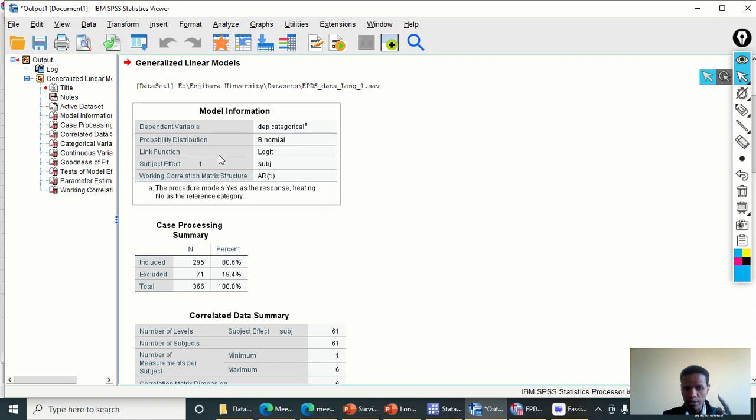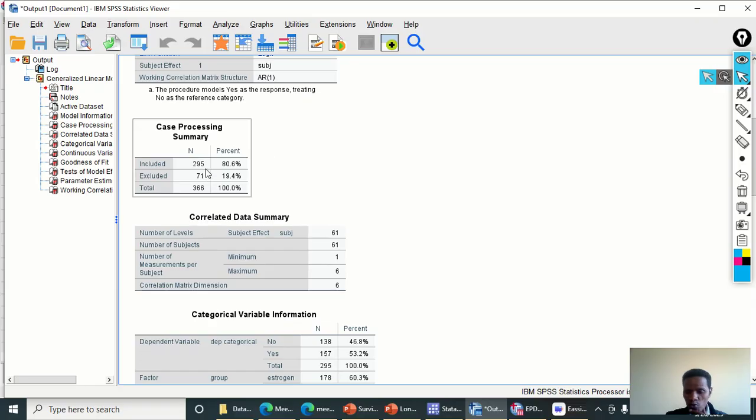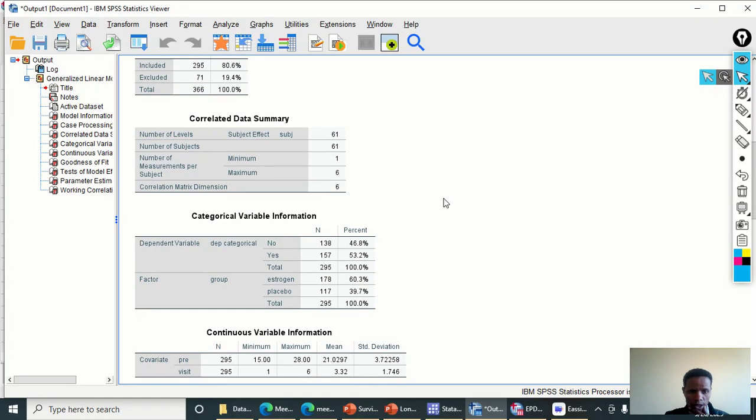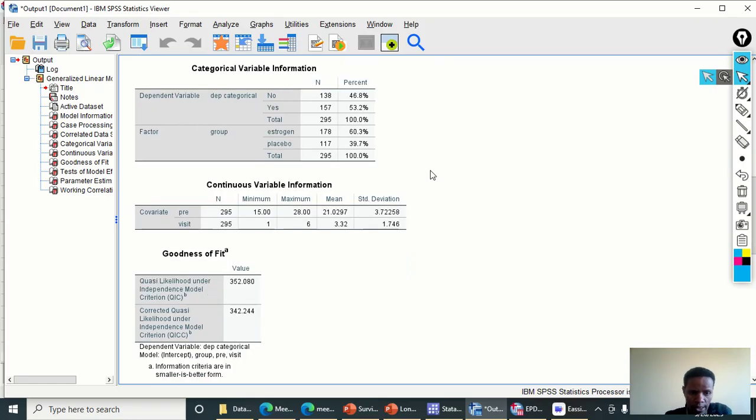The working correlation structure is autoregressive, as we selected. Here is the processing summary of those included and excluded; those excluded have missing values. Then categorical variable information for the outcome, yes and no, with number and percentage, and for the predictor categorical variable, estrogen and placebo, frequency and percentage.